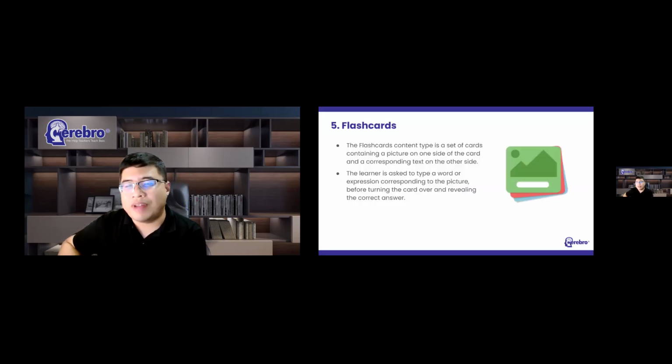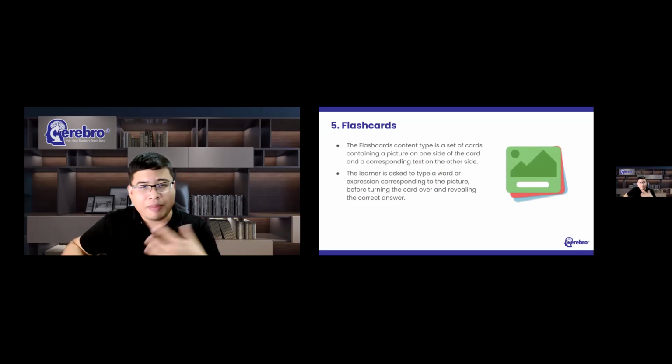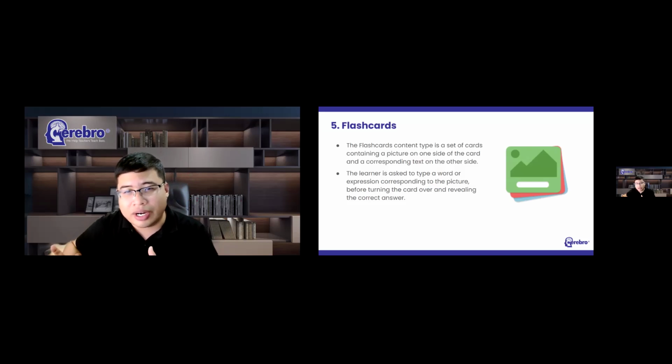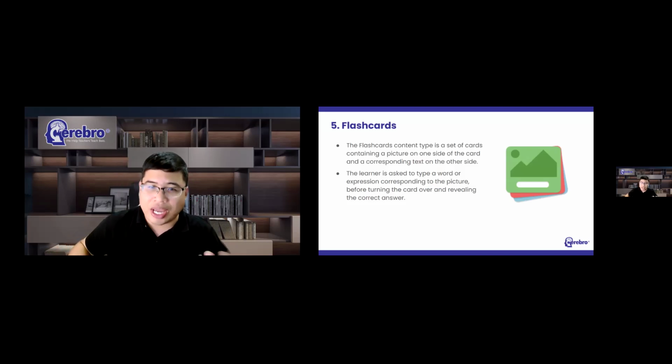Okay, next are flashcards. And flashcards can be used as a drill to help learners memorize words, expressions, or sentences. And typical flashcards provide a prompt on one side of the card and an answer on the other side. And in H5P flashcards, pictures are used as the prompt. So if you're looking for flashcards with text prompts, then take a look at the dialog cards content type, which we will be discussing also later.